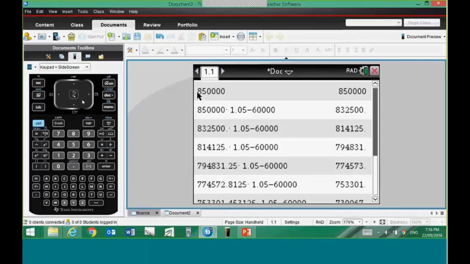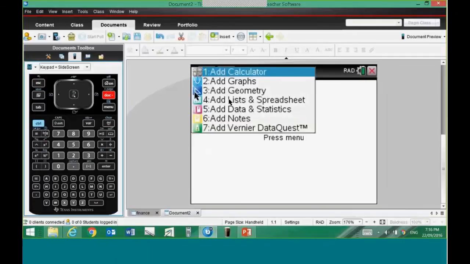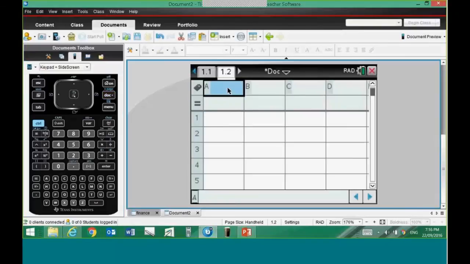And I'm just going to pop another page in. I'm a big fan of lists and spreadsheets, and so also are finance people.